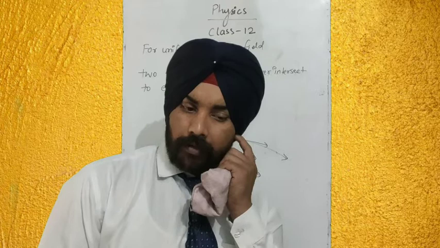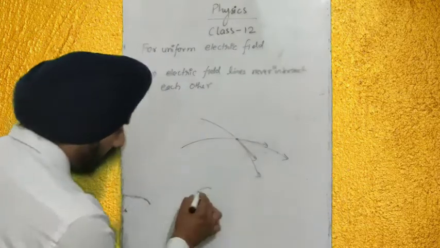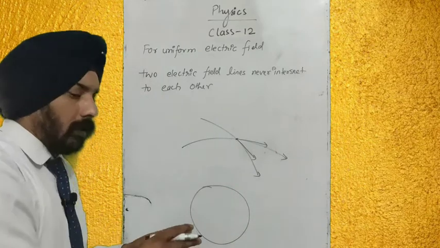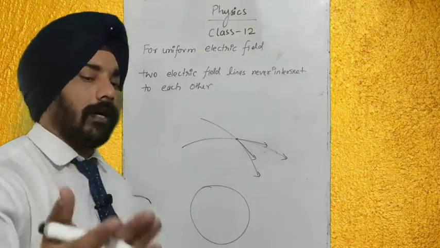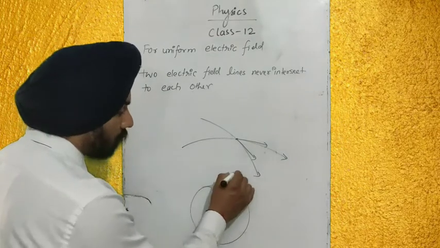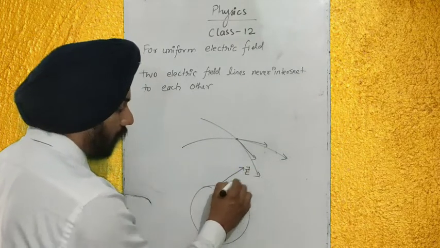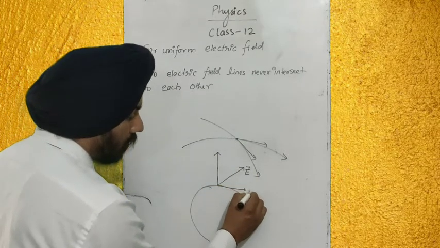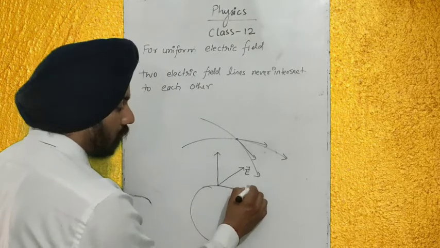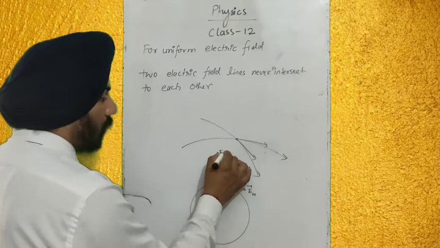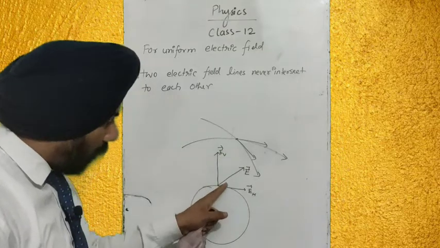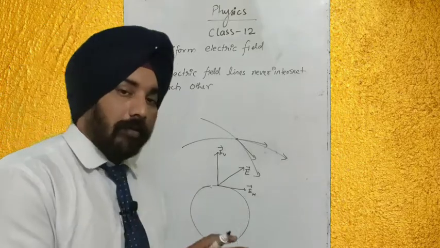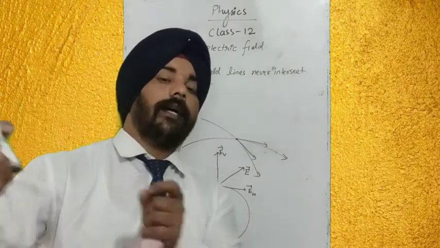The normal electric field, the function is like this: suppose this conductor is carrying a charge and the electric field is not originating at normal but somewhere in some other direction like this. There is a direction of electric field. Then it will have two components. One is normal, another is horizontal component. Okay, horizontal component, what is it showing? It is showing that electrons are moving on the surface of the conductor. Okay. Because a charged particle moves in the direction of the electric field.